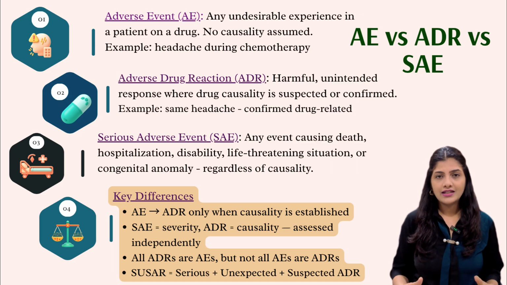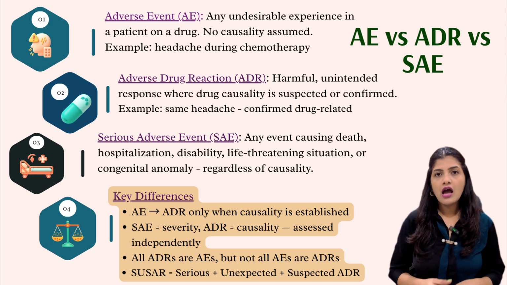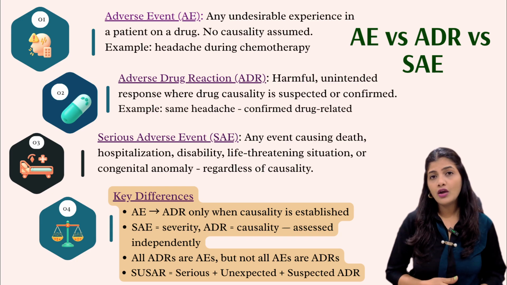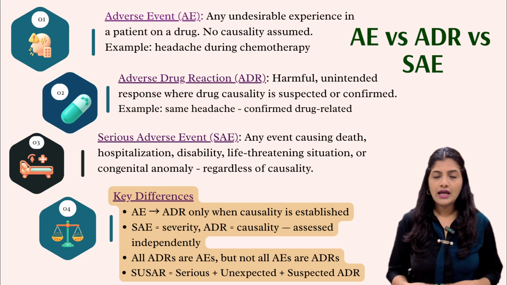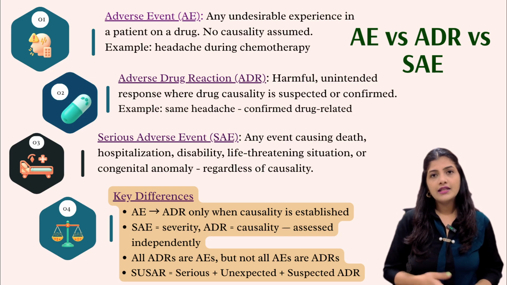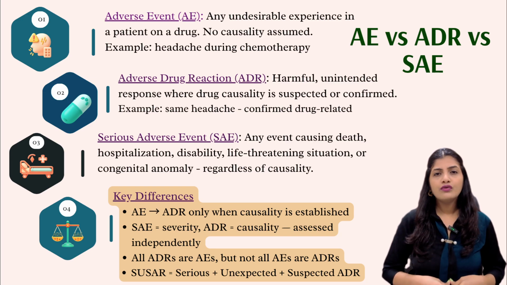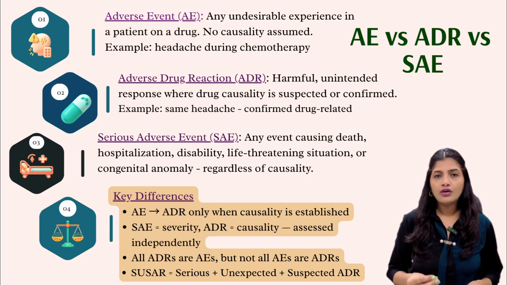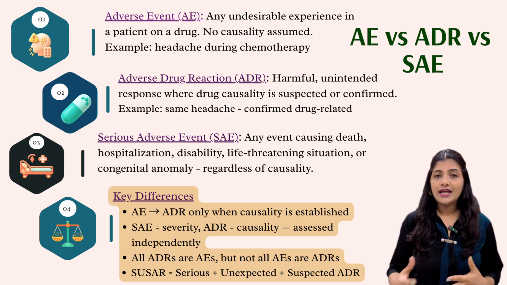So, adverse event. This is the broadest category, and an adverse event is basically any unwanted medical occurrence after taking a medicine. The important point is the drug may or may not have caused it. For example, say a patient takes chemotherapy and later develops a headache. At this stage, we don't know whether the medicine caused the headache or not. So for now, it's simply an AE. Then comes ADR, adverse drug reaction. Now, if a doctor or a reviewer suspects that the drug actually caused the headache, then it becomes an ADR.